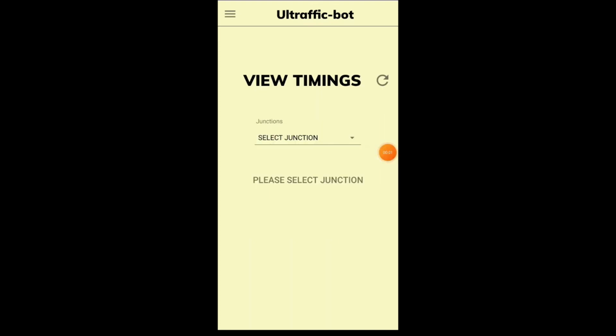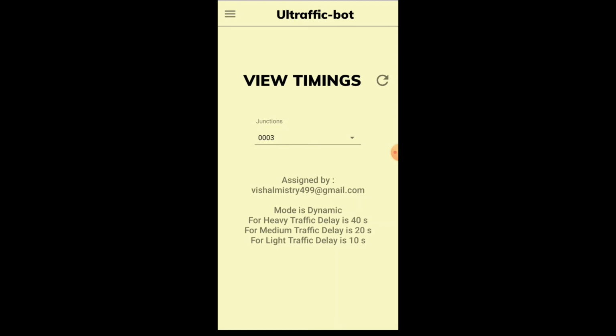So view timing. In this, all the junctions that are currently assigned any timing will appear in this drop-down list. On selecting any one junction, we can see the details of the timing as well as who assigned the current timing. So this junction was assigned timing by vishalmistry499@gmail.com. The mode is static and the green delay is 10 seconds. Similarly, the 0003 junction was assigned the timing by vishalmistry499@gmail.com. The mode is dynamic and these are the three timings.